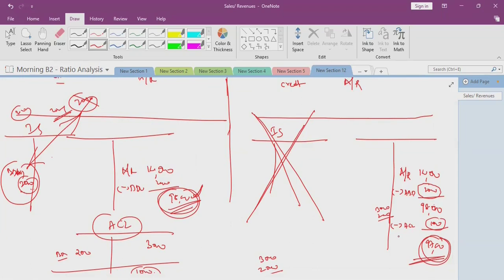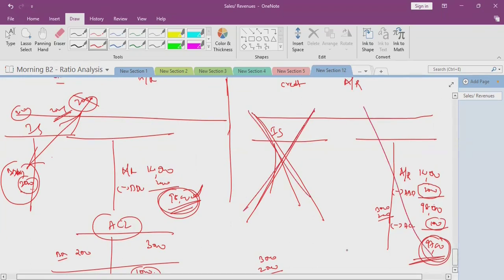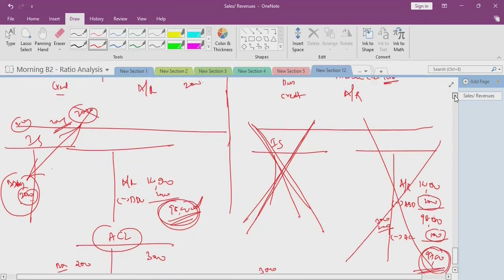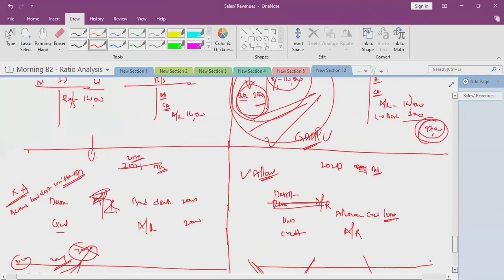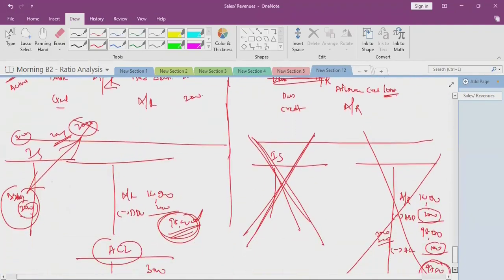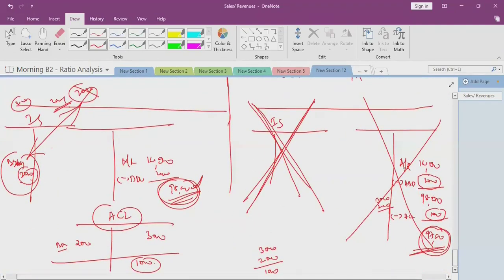So is there any effect on the income statement or the balance sheet because of this transaction? Same 97,000. The income statement already had 3,000 created, so there is no need to record actual bad debt. This is the beauty of the allowance method. There is no fluctuation because of the actual bad debt. This point is clear to everyone. If you have any doubt, ask.